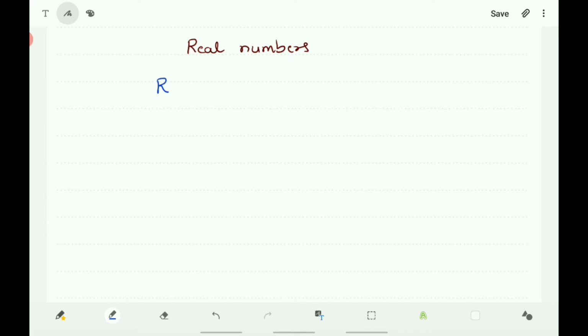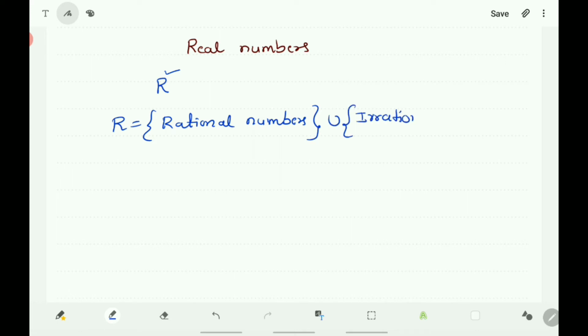The collection of both rational and irrational numbers is called real numbers, and it is denoted by the letter R. So R is equal to the set which contains rational numbers and irrational numbers.